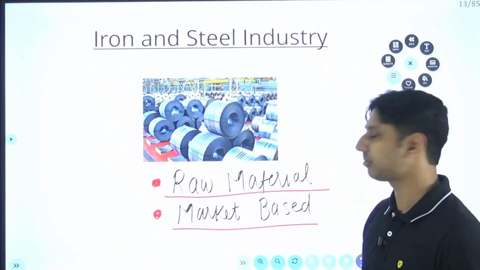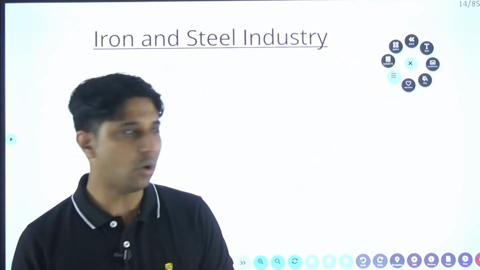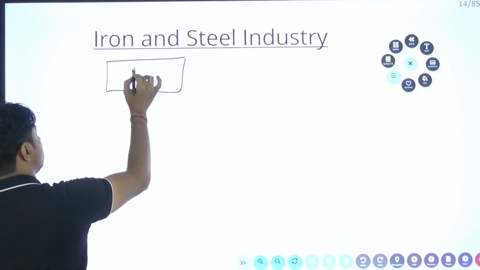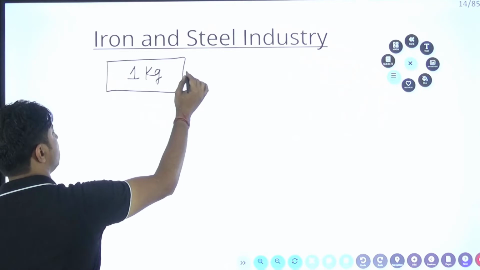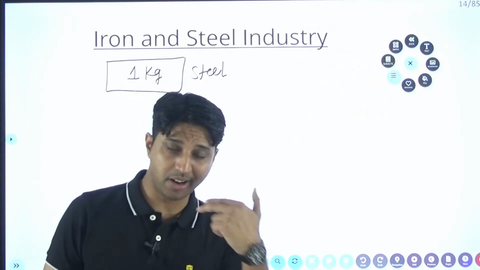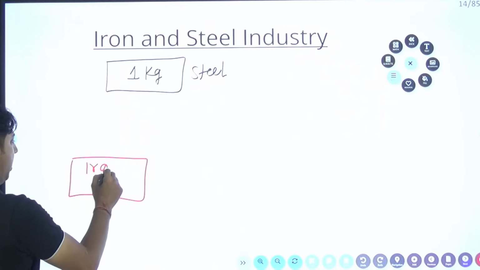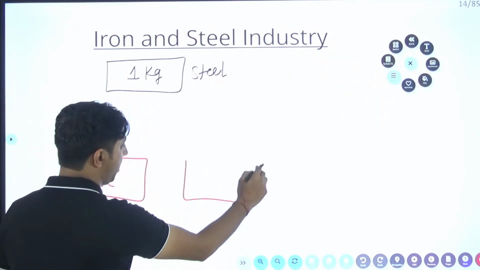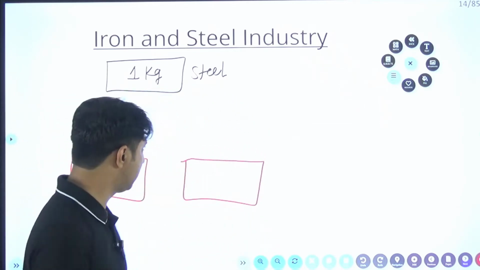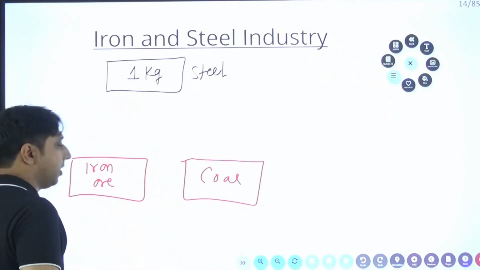You have to comment. Now, suppose you want to produce 1 kg of steel. Agree? To produce 1 kg of steel, what is the basic requirement? You need iron ore. And second, you need an energy resource, and the most commonly available energy resource, my dear friend, is nothing but coal.